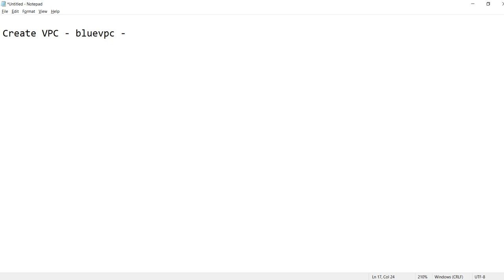And the CIDR range I need to give, 10.0.0.0/16. Now I need to create a subnet. If you are creating subnet 1, I will give it the name public subnet.